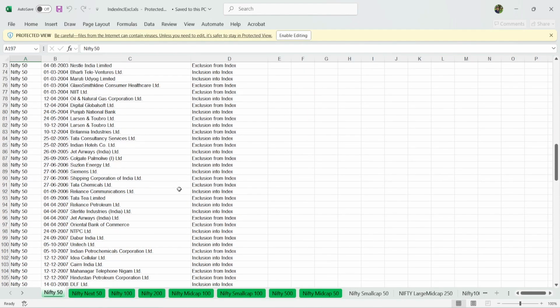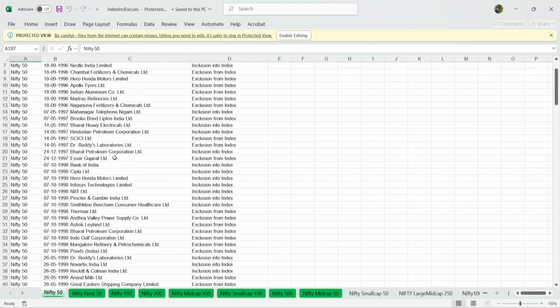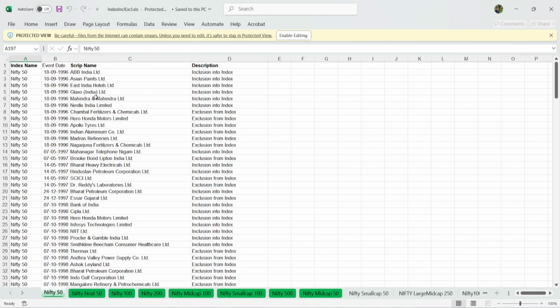Also, another problem is that company names are mentioned here instead of the symbol names. Generally, when you download data from any broker, that's against a symbol name. So we need to find a symbol for each stock mentioned here. The problem is the symbol name changes and so many complexities are there. So again, this data is not that useful. Later I kept on searching for proper data. How do I get the list of stocks for the past years or months?